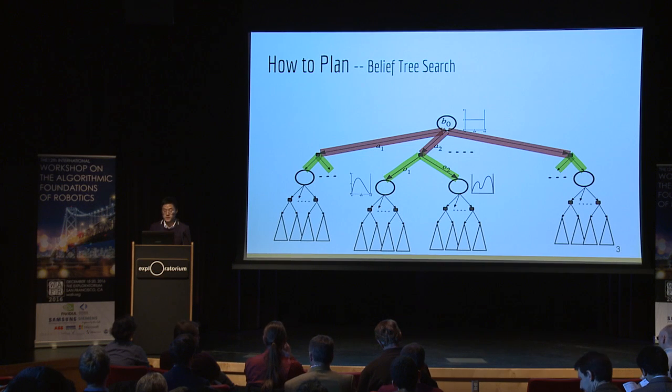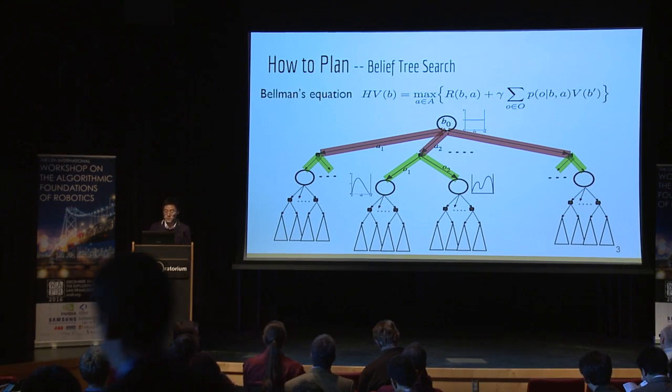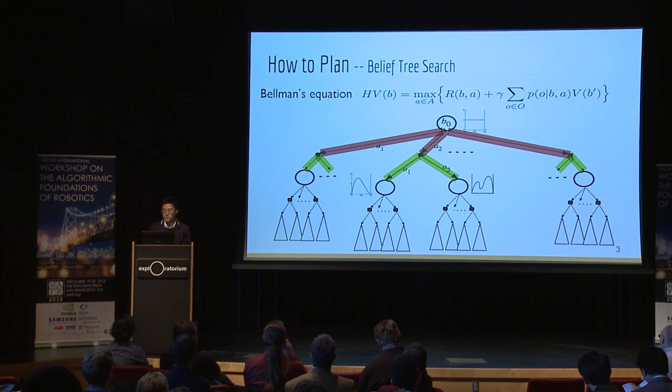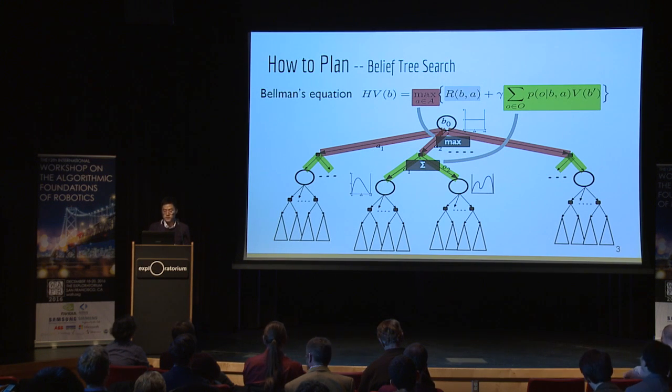The objective is to maximize the total discounted reward by choosing the actions in different time steps. Bellman's principle of optimality tells us we need to maximize the immediate reward plus the reward in the future. And the future reward considers all possible future observations because they are uncertain.